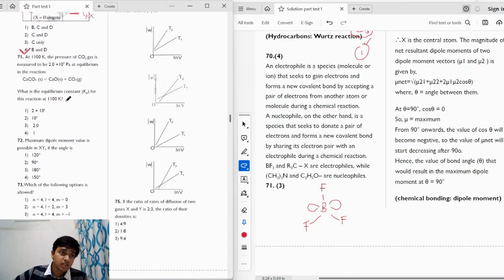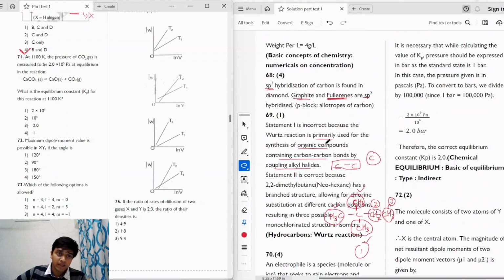Moving on to the next question. The question says, at 1100 Kelvin, the pressure of CO2 gas is measured to be 2 multiplied by 10 raised to the power 5 Pascal at equilibrium in the reaction. The reaction is given. It is the decomposition of calcium carbonate. And what is the equilibrium constant for this reaction at 1100 Kelvin?